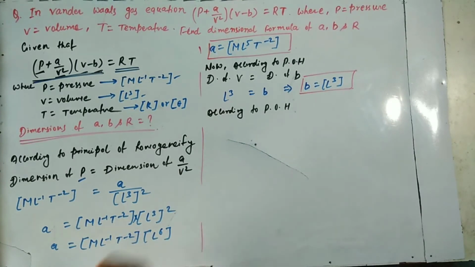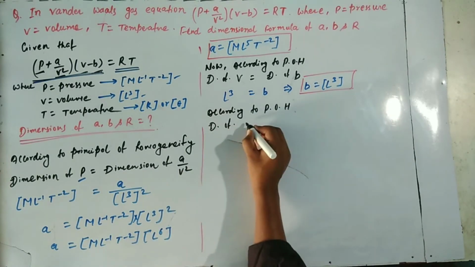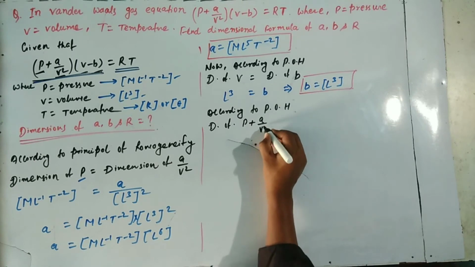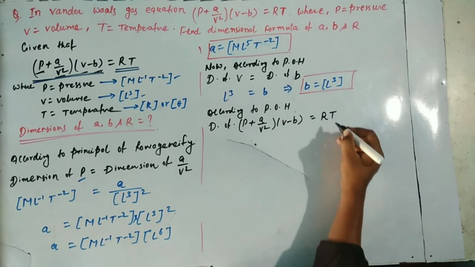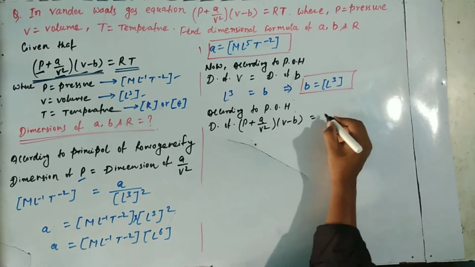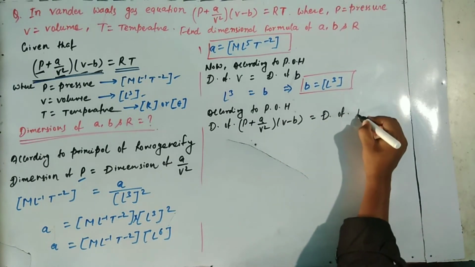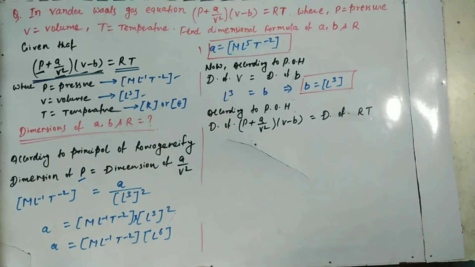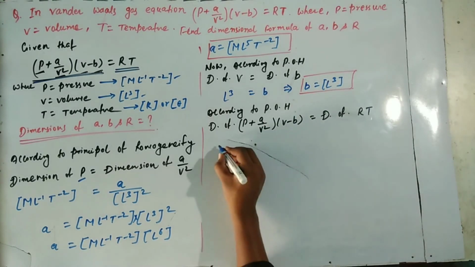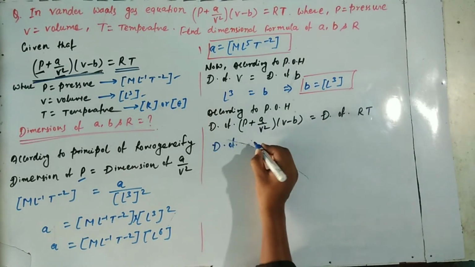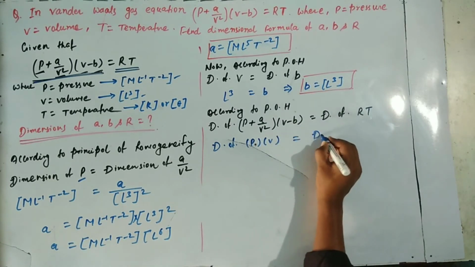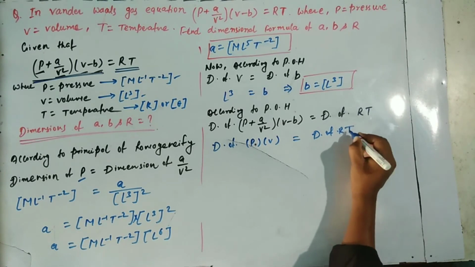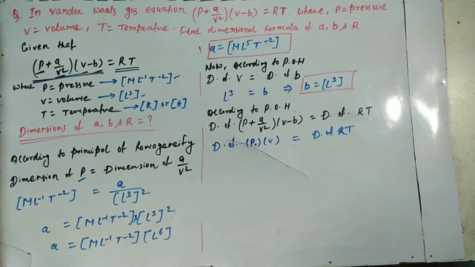According to the principle of homogeneity, the dimensions of (P + A/V²)(V − B) equal the dimensions of RT, because these are also two terms. Now we put in these dimensions: dimensions of P into V equal dimensions of RT.